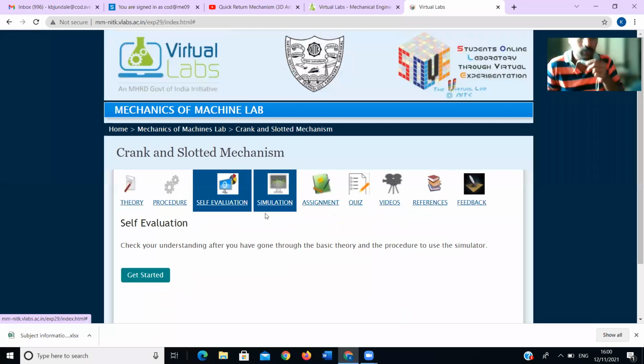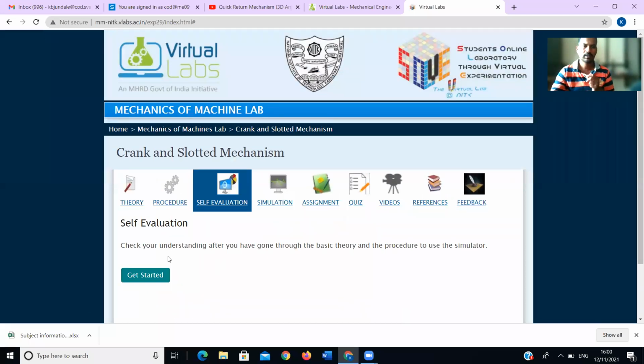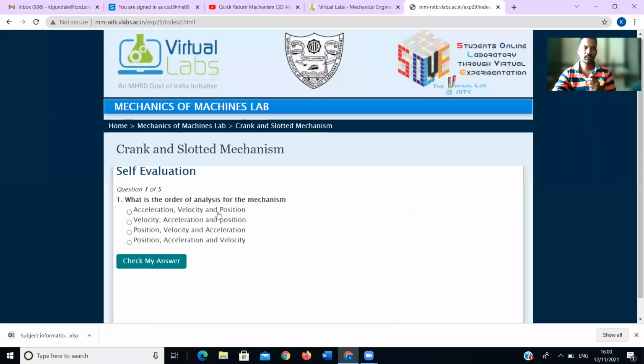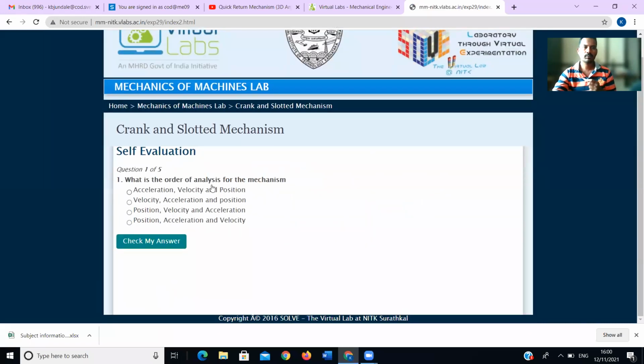Next, the self-evaluation. Before moving to the simulation, we should know how many links there are, and which are the sliding ones. What is the order of analysis for the mechanism?